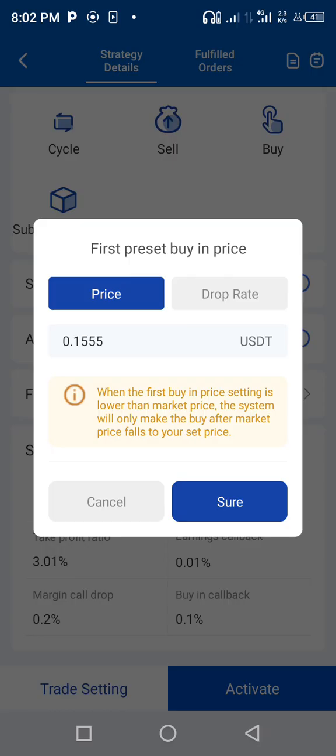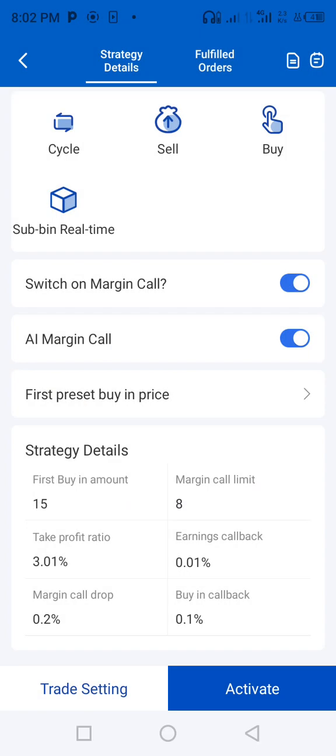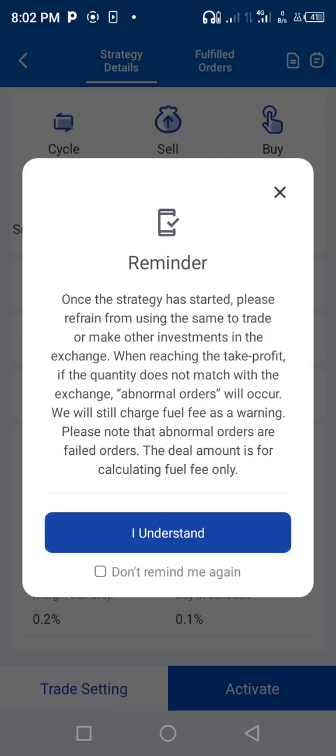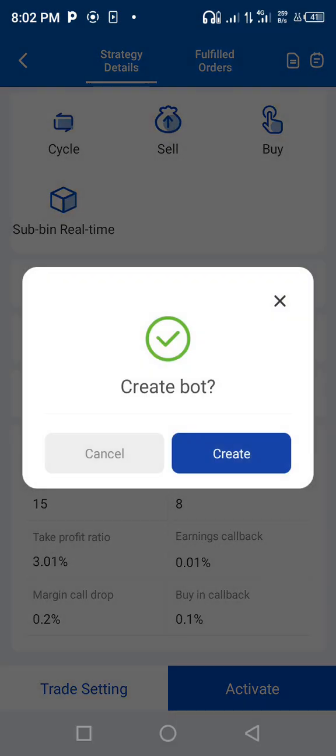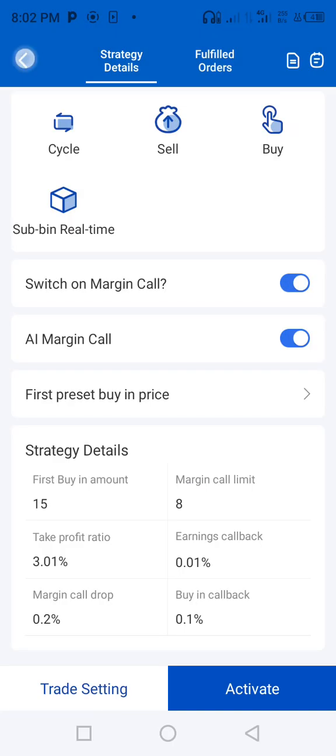Then you go to activate. But now it is current price. If it is current price, you press activate. Then you press I understand. Then you say create here. You go on create. Then it will start immediately.